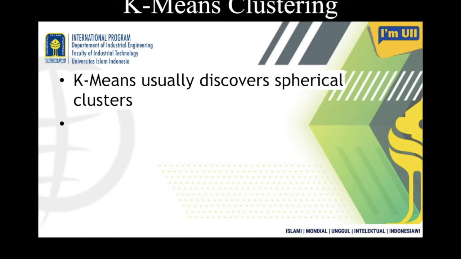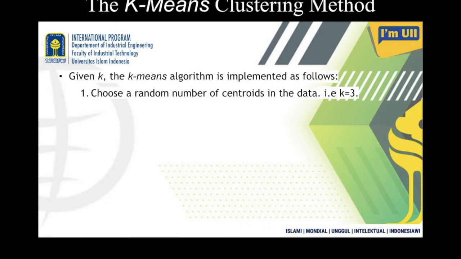So it usually discovers spherical clusters. Okay, we will see the first step here. Choose a random number of centroids in the data set.